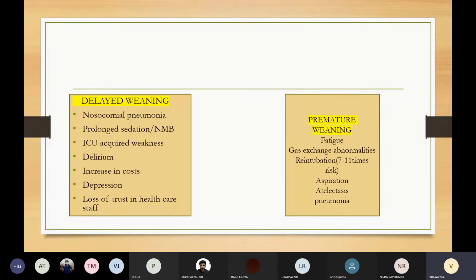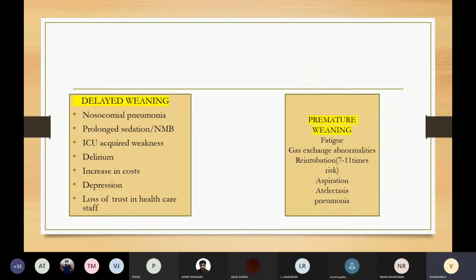Now, what are all the impacts of delayed weaning and premature weaning? When we delay the weaning process, there is increased risk of nosocomial pneumonia, increased VAP rates, prolonged sedation, prolonged neuromuscular blocking, ICU acquired weakness, that is critical illness myopathy, neuropathies, increased delirium risk, increase in cost, depression, and loss of trust in healthcare staff.